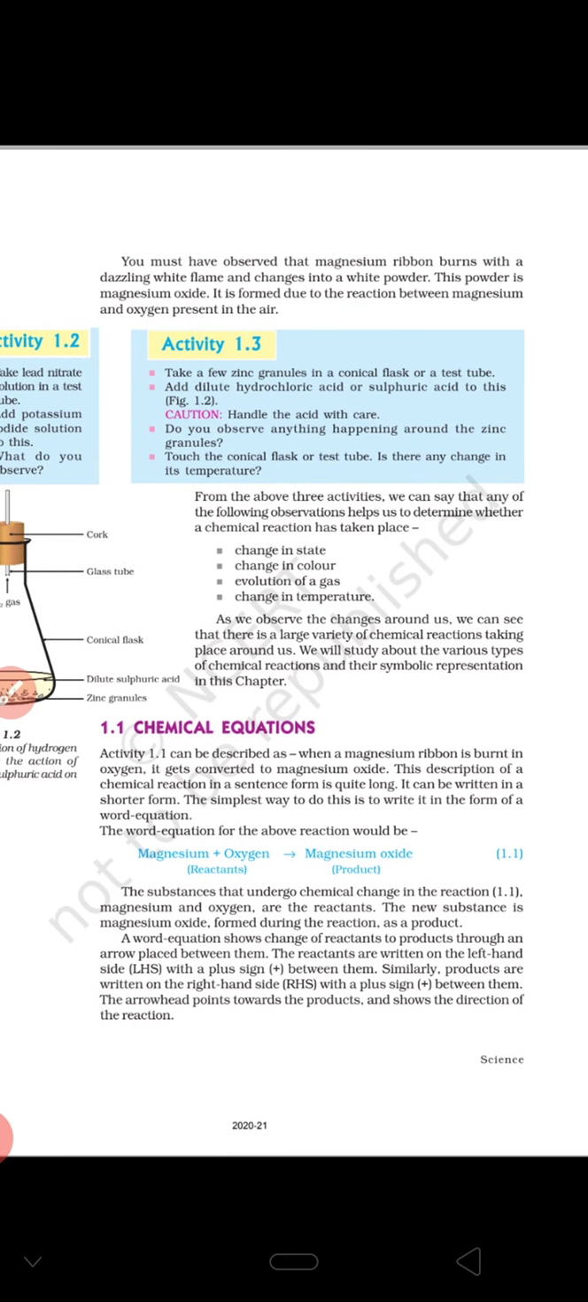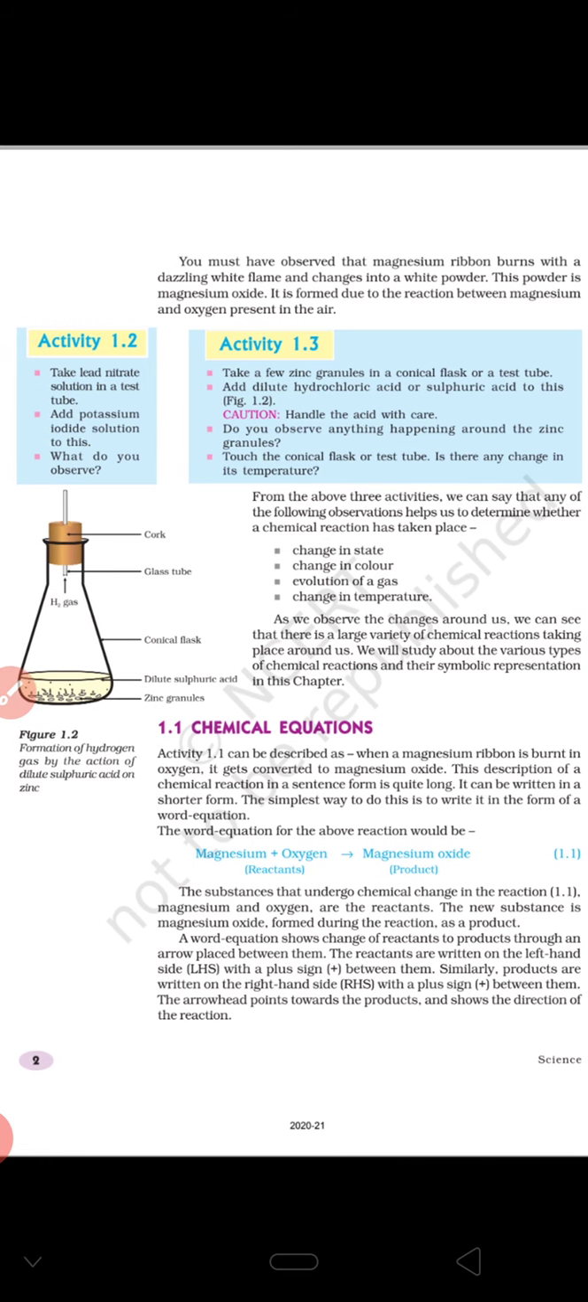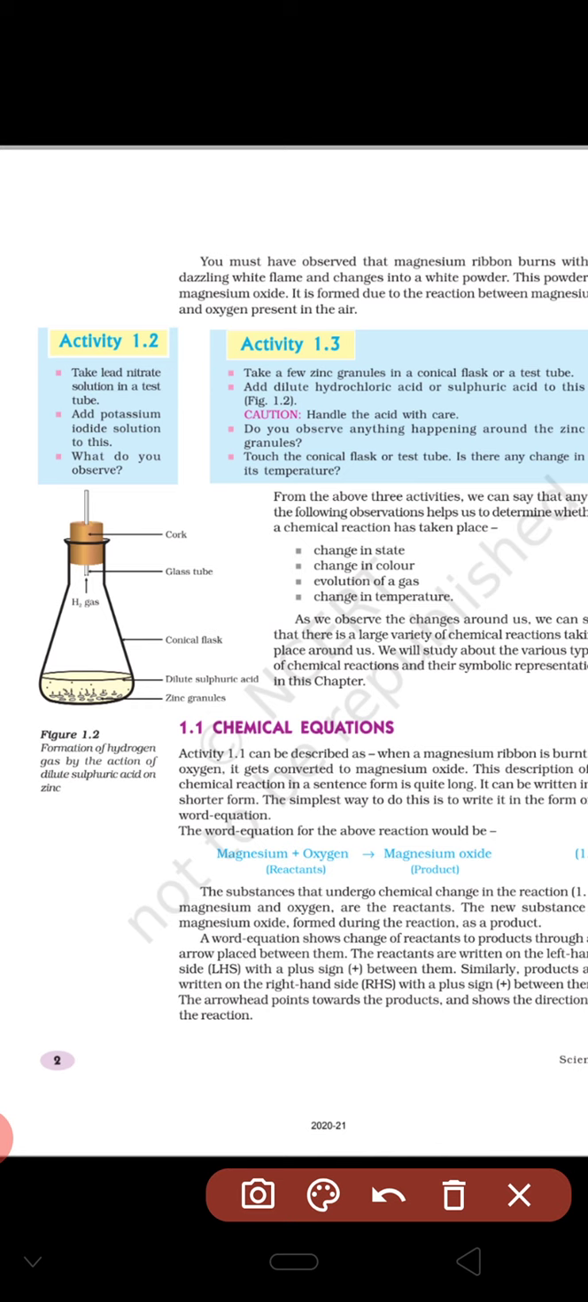Our next topic is how we can say that a chemical reaction is taking place. There are some evidences or observations seen during any chemical reaction. The first point is change in state. If a solid changes into a liquid or gas, there is a change in state, and it means a chemical reaction is taking place. Second, a change in color. If there is some change in the color of any substance, it means some reaction is taking place.